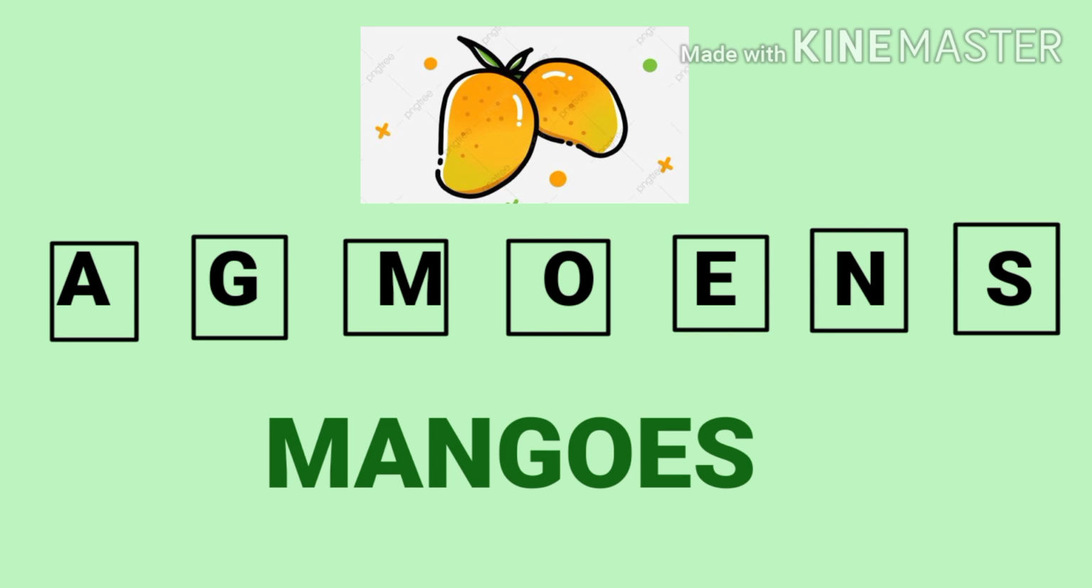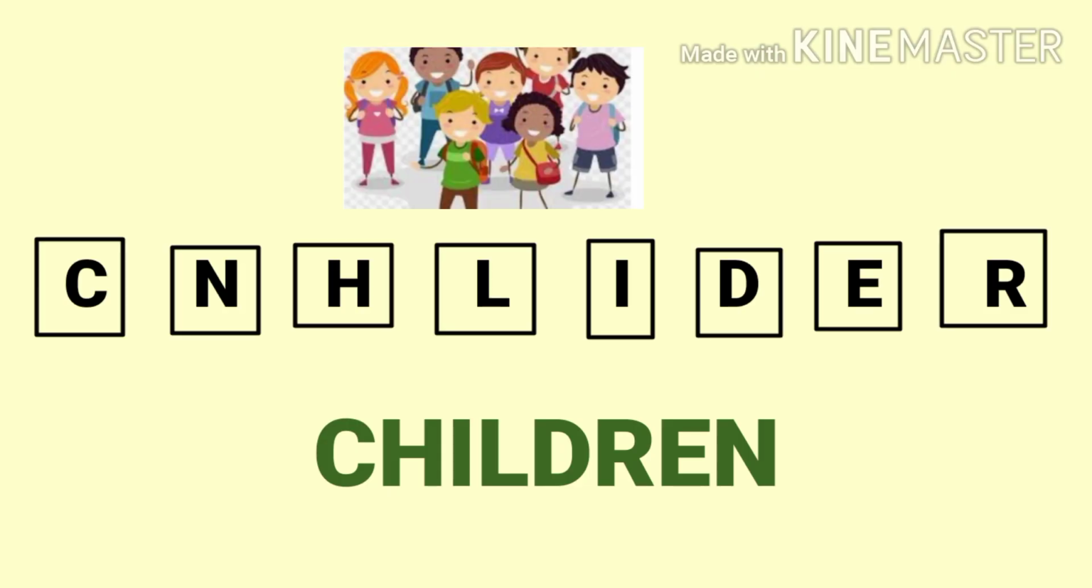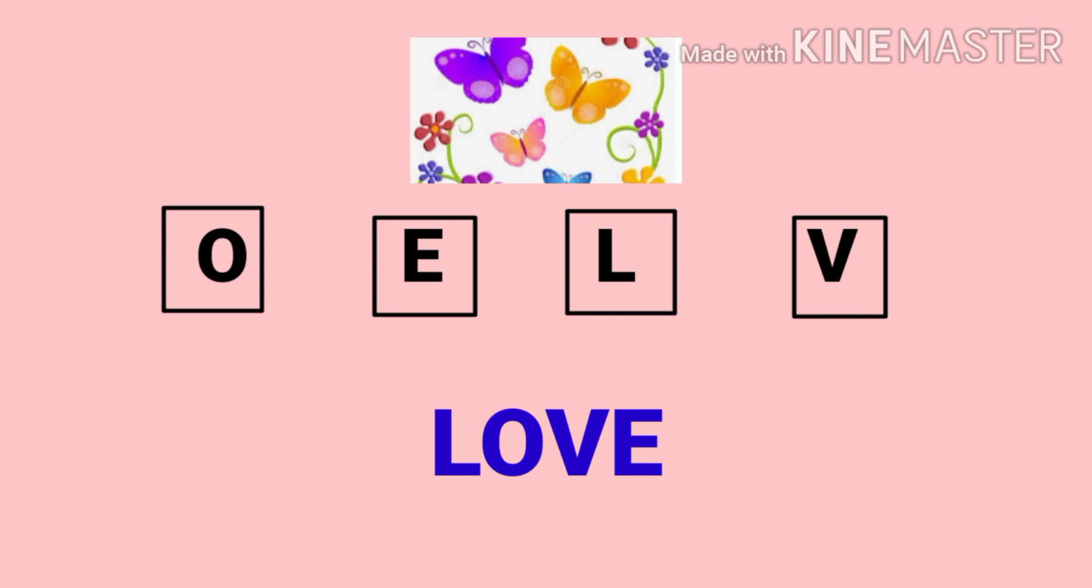Mangoes. We can make mangoes with the help of these words. Now look at two more examples. C, N, H, L, I, D, E, R. Find out what word we can make with these letters. Children. We make children with these letters. Look at one more example. O, E, L, V. What word we can make with these letters? Love. We can make love with these letters.